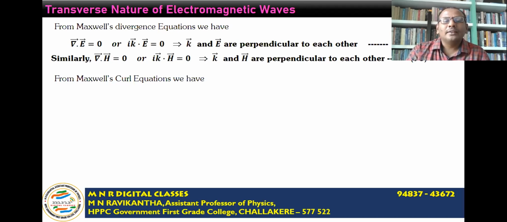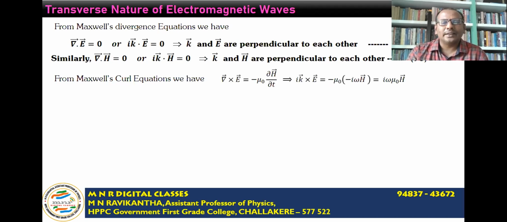Once we prove that, then all the three vectors are mutually perpendicular to each other, which proves the transverse nature of electromagnetic waves. To prove that, consider Maxwell's curl equations, equations 3 and 4. Now consider 3. Del cross E is equal to minus μ₀ times ∂H/∂t.